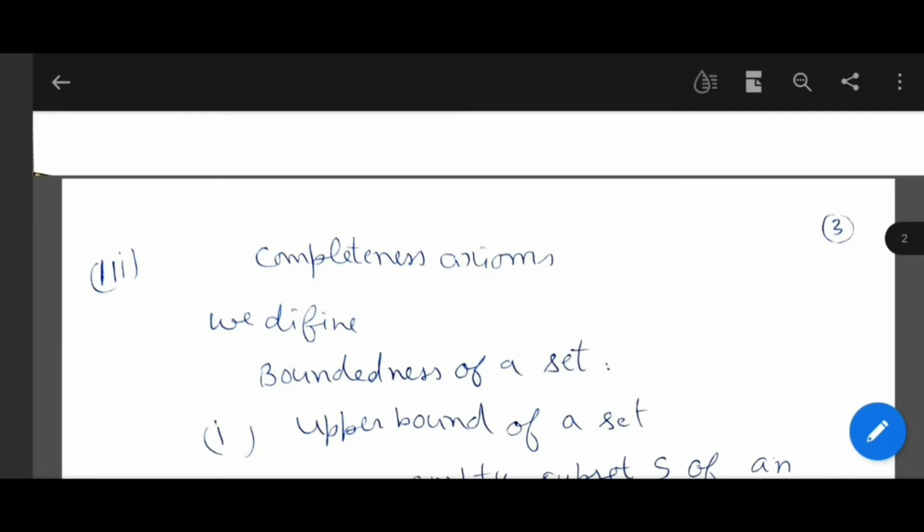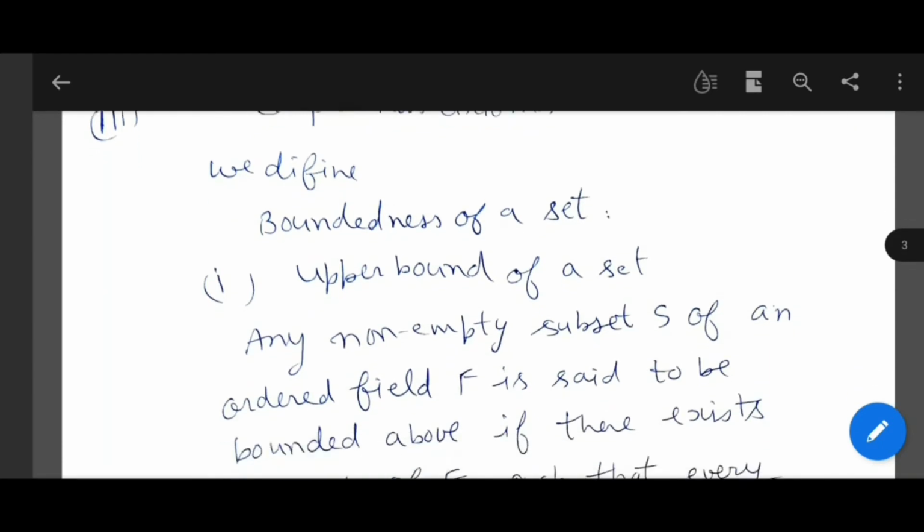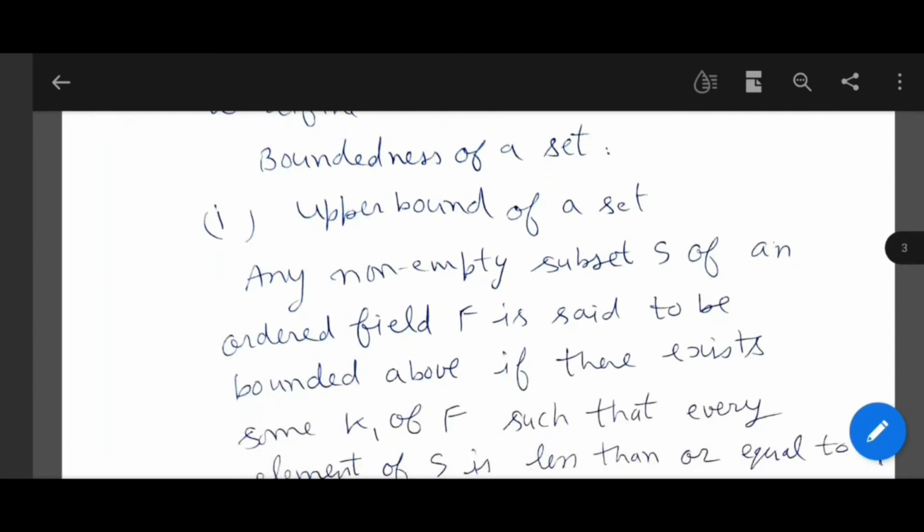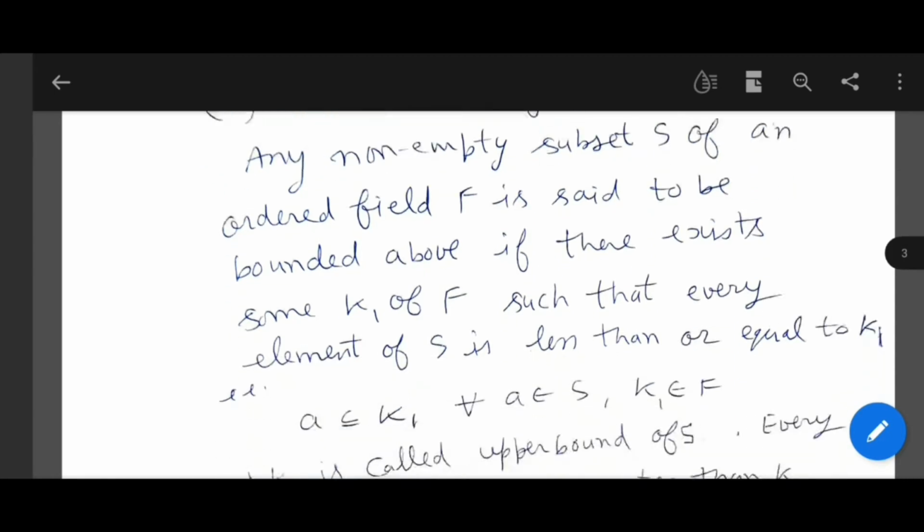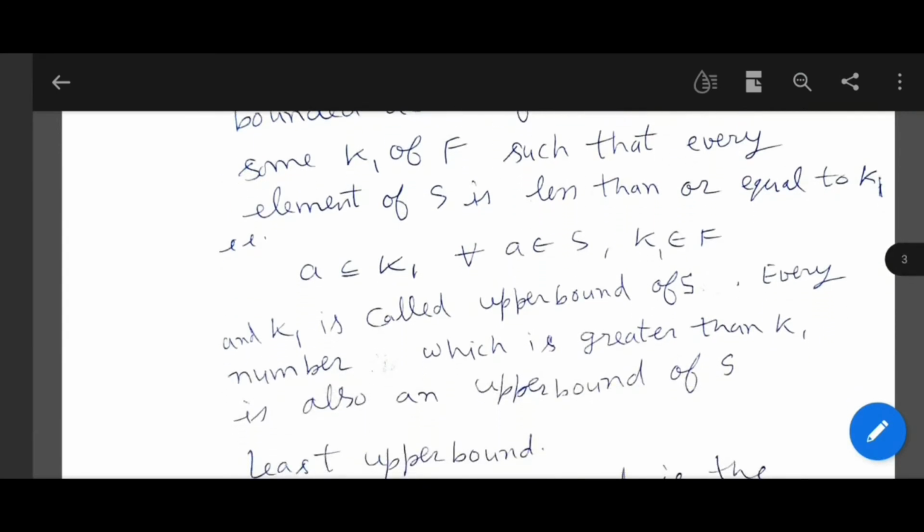Now we will talk about completeness axioms. We define boundedness of a set. So first of all we take upper bound of a set. Any non-empty subset S of an ordered field F is said to be bounded above if there exists some k1 of F such that every element of S is less than or equal to k1.